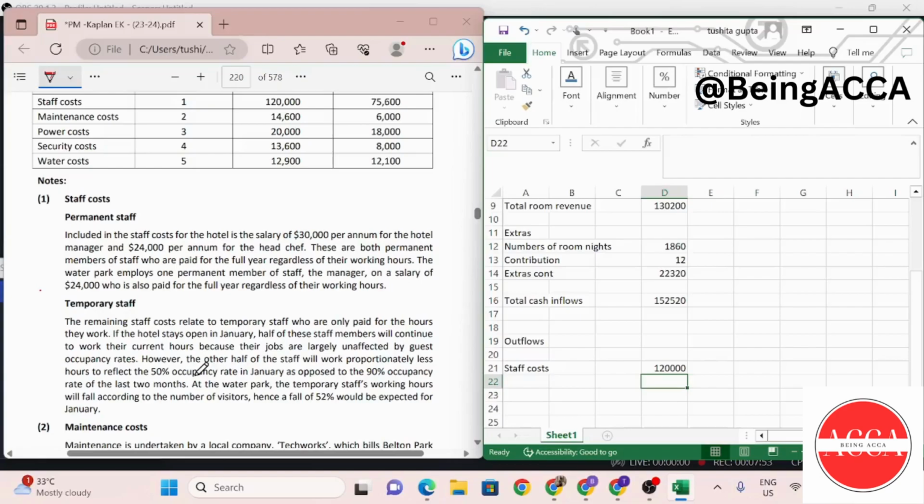So how we're going to calculate this is that first let's find out the remaining staff after subtracting for the permanent staff. I have the manager and I have my head chef.